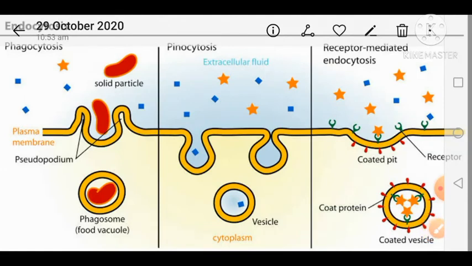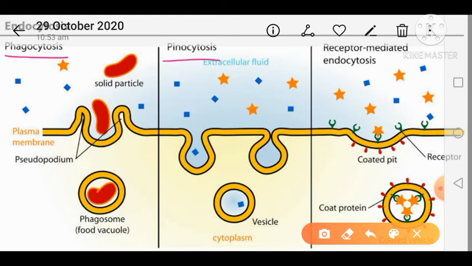So endocytosis, there are so many types of endocytosis. We have a video of endocytosis on RMK resolutions, so please watch that earlier video. Phagocytosis, pinocytosis, and receptor mediated endocytosis, these are the types of endocytosis.